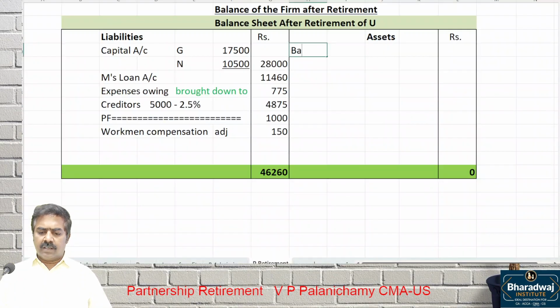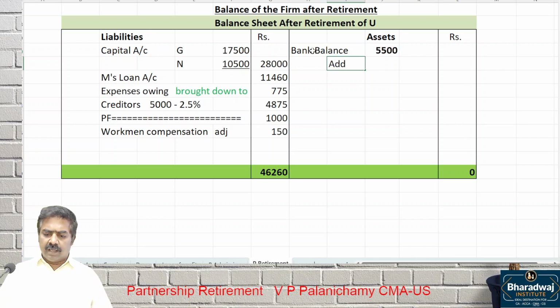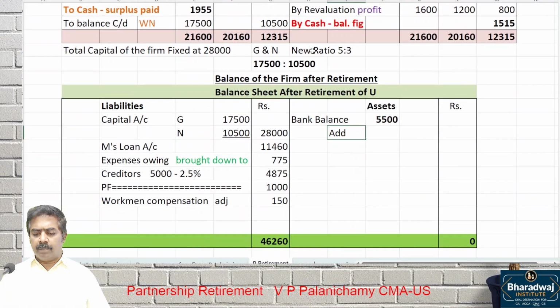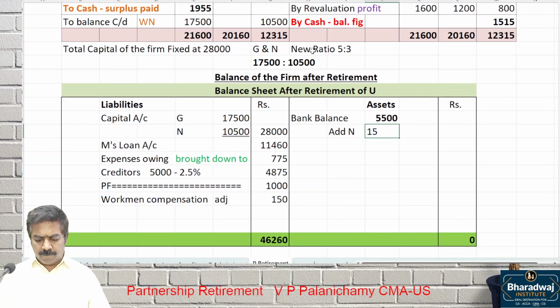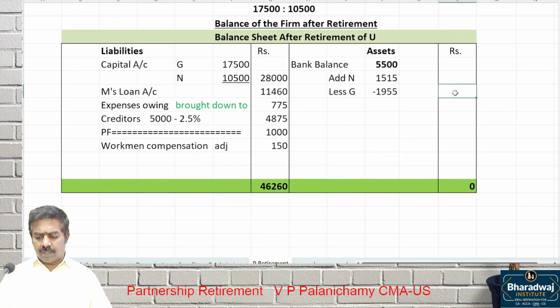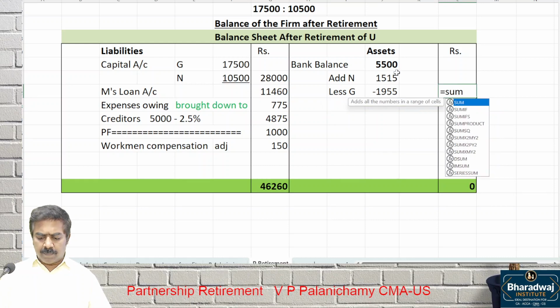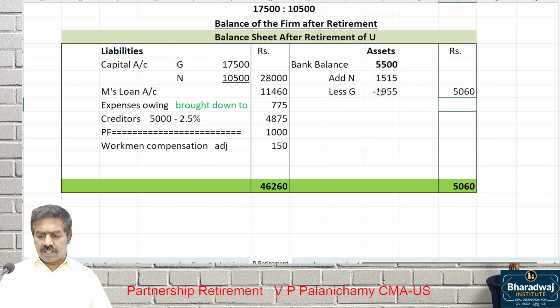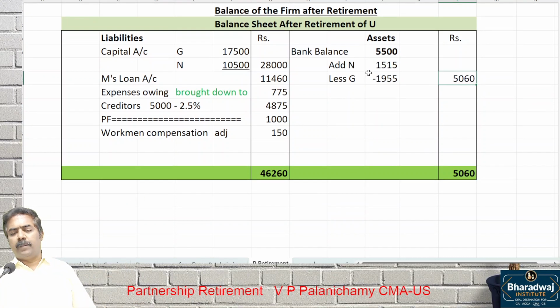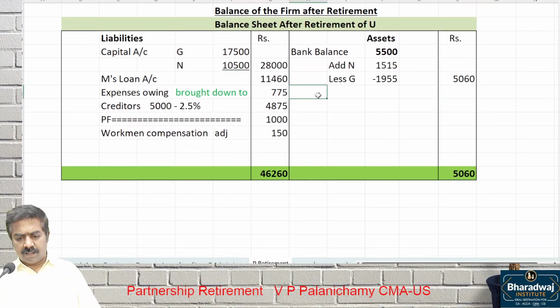Asset side. Bank balance, how much have they given already? 5,500. Add who brought money? Look at the capital account. N brought how much? 1,515. Less, how much surplus have we paid to M? This 1,955 paid. After this, the balance will come in the balance sheet. Goodwill and JLP were adjusted through the capital account, not surrendered, so no cash came in. Then which asset?